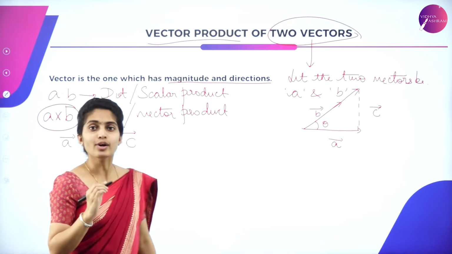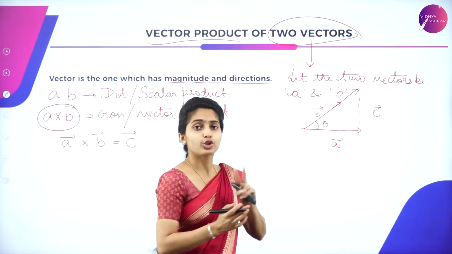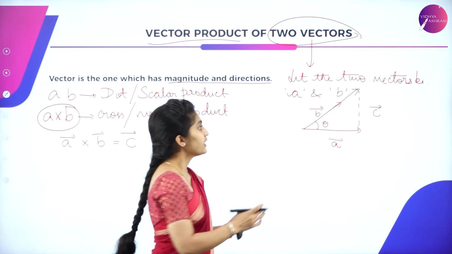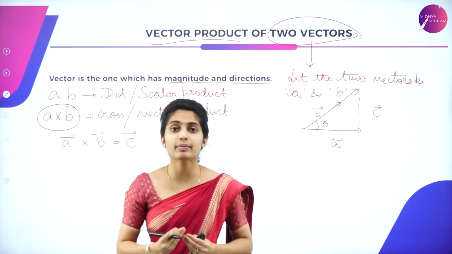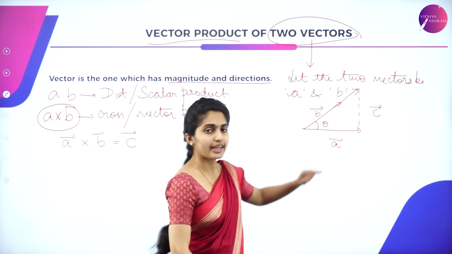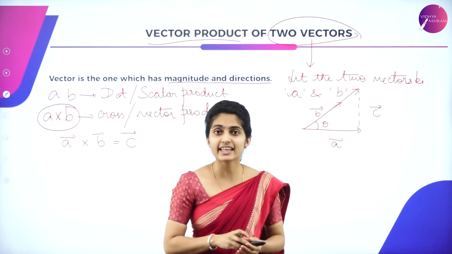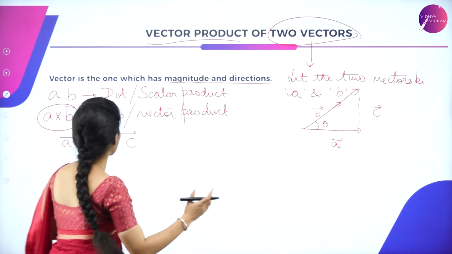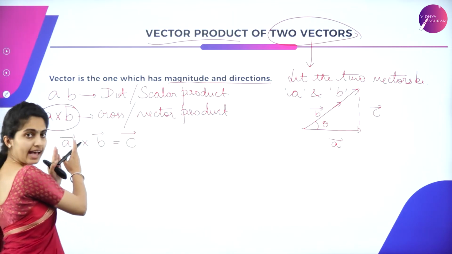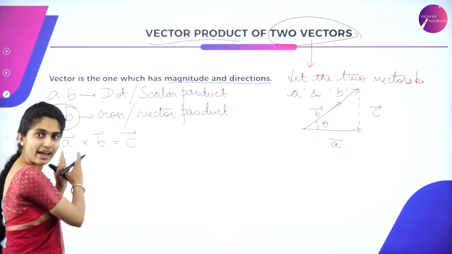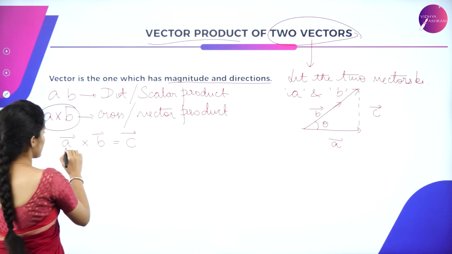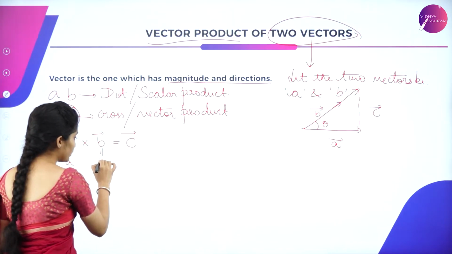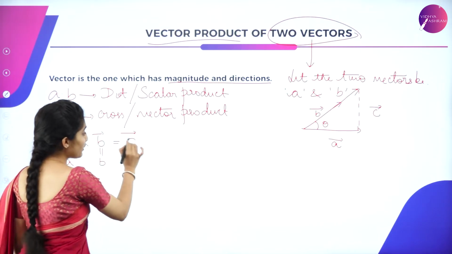Vector C is the product vector of the cross product of vector A and vector B. C is perpendicular to vector A. Now, vector C has a certain magnitude, a certain value. So, what will it be? Vector A has a magnitude, which is just the value A. Vector B has a value B. So, what will vector C be?